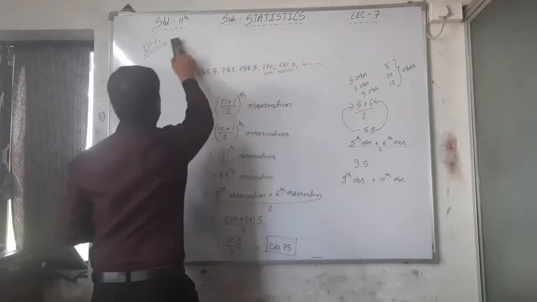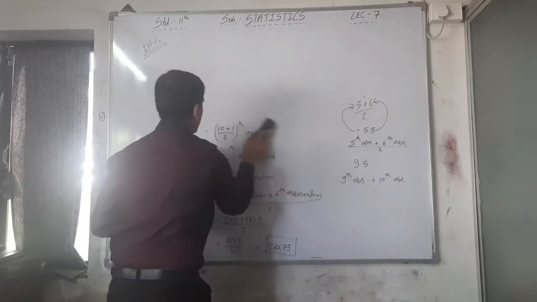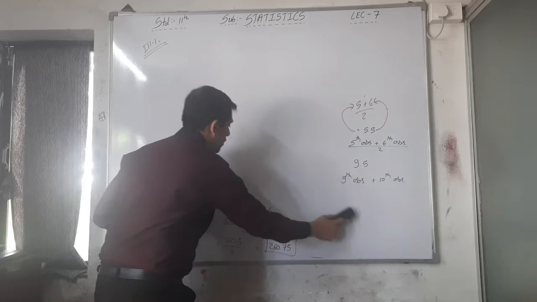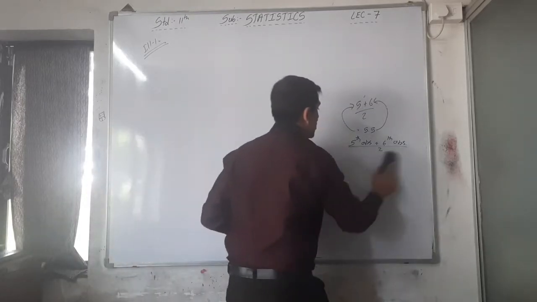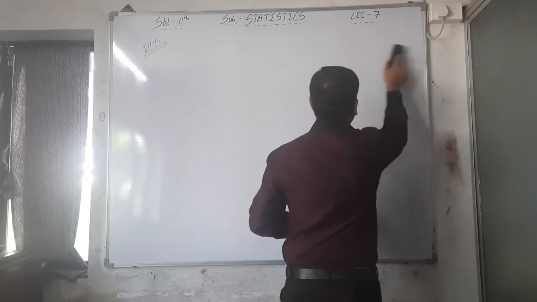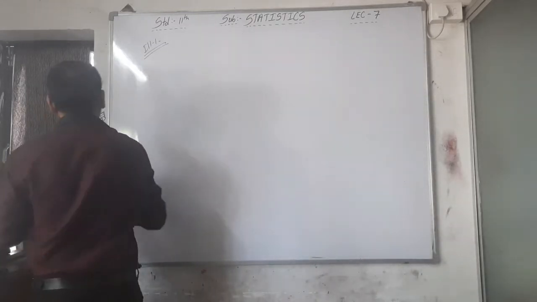See, the style of the question is changed again. First of all, we have to understand what question is asked to us.